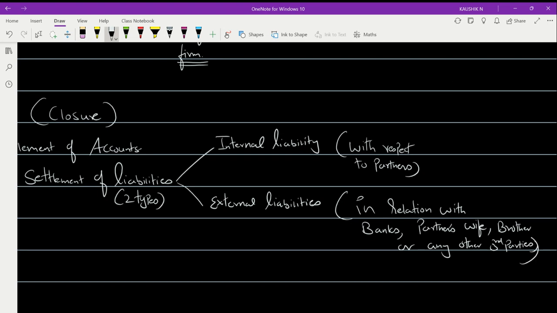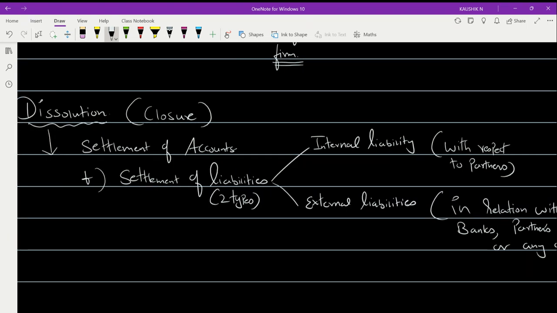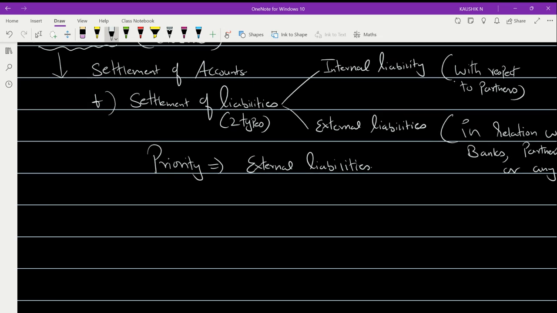So this is how the liabilities have got bifurcated. In this settlement of accounts, the first priority will be given to external liabilities, and in the external liability, the first person who will rank in the order will be banks, and next only will be partner's wife.